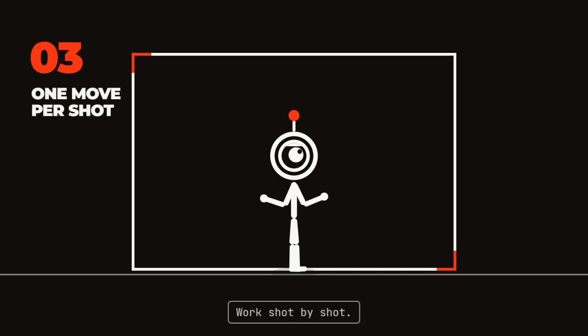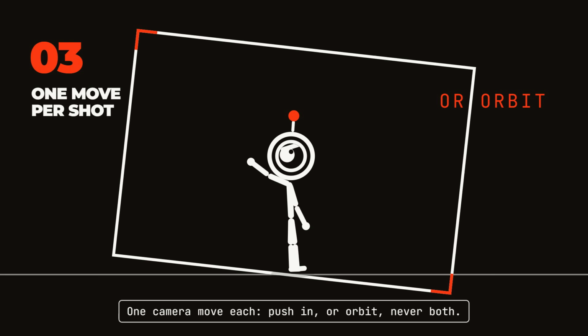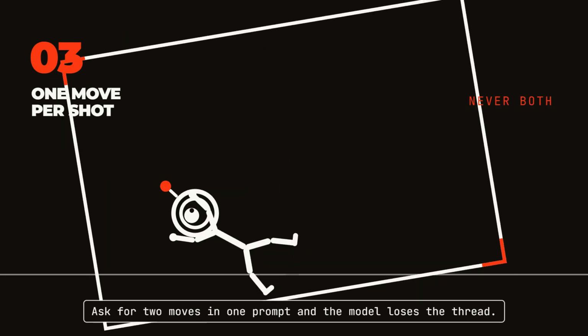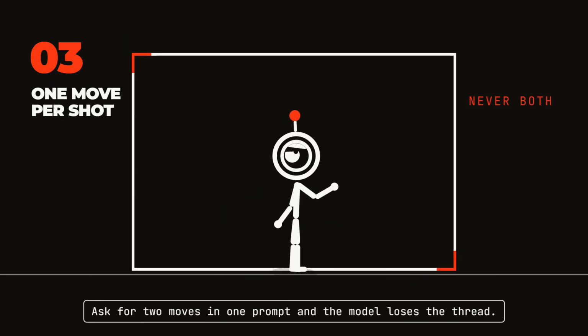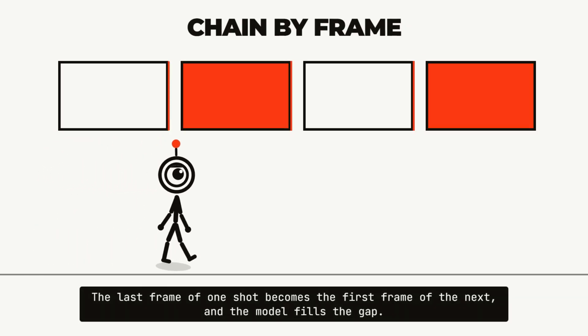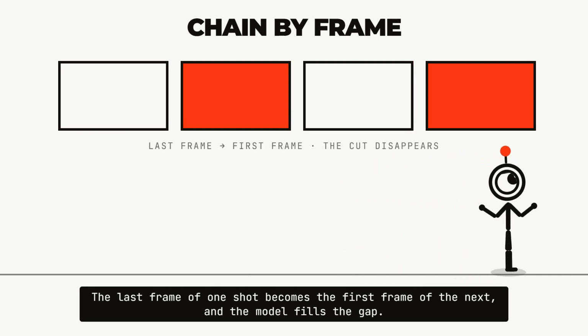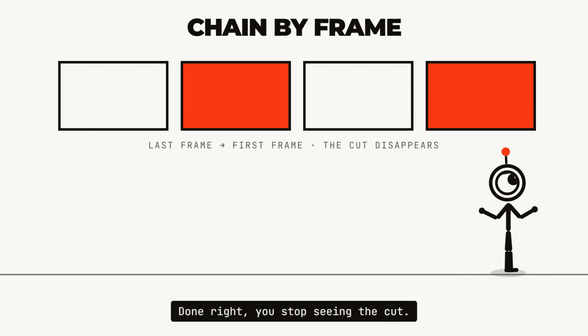Step 3. Work shot by shot. 1 camera move each, push in or orbit, never both. Ask for 2 moves in 1 prompt, and the model loses the thread. Step 4. Chain your clips by frame. The last frame of one shot becomes the first frame of the next, and the model fills the gap. Done right, you stop seeing the cut.